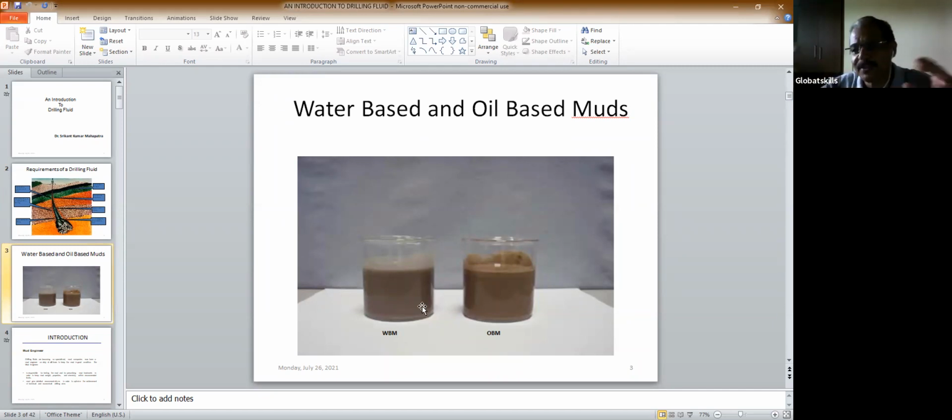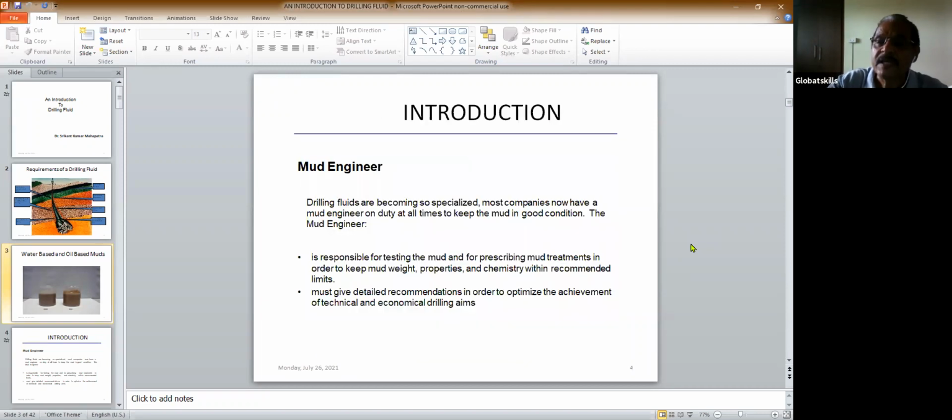If you go to the rig, you see such things flowing. That's why it is called mud: the color is like mud, like clay. But nowadays people are not calling it mud, they are calling it drilling fluid. Still, people use the terms oil-based mud and water-based mud instead of oil-based drilling fluid or water-based drilling fluid. So OBM, WBM, these terminologies are still used. It has not gone out. Now, let us come to one by one.